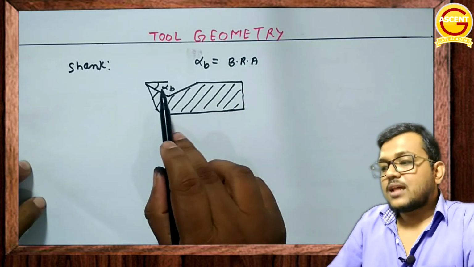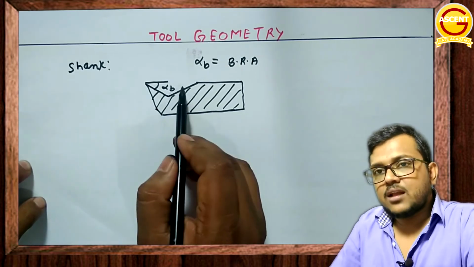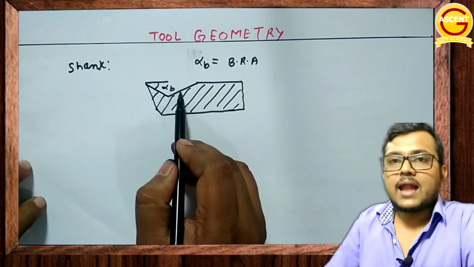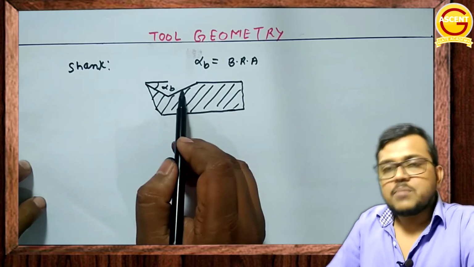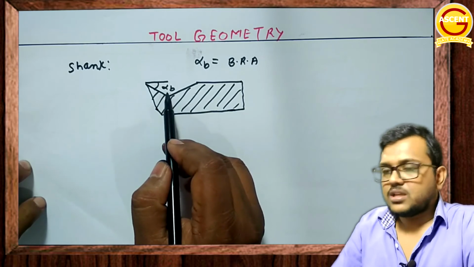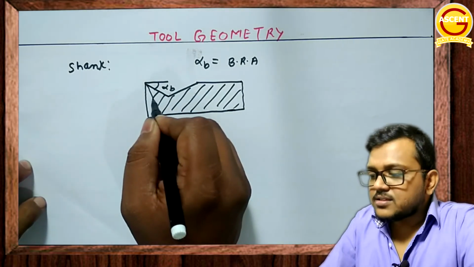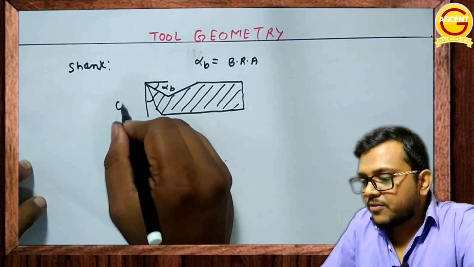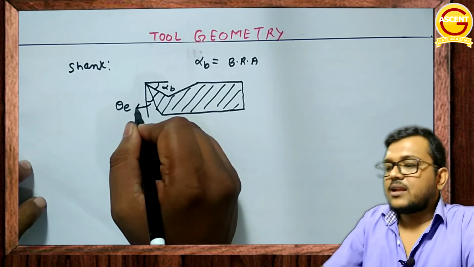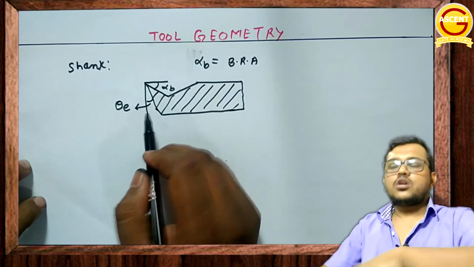What is back rack angle? That is the angle between the rack surface of the tool and the horizontal plane measured along the length direction. This is the back rack angle we have seen. Now, what is this angle? This angle is called the end relief angle, right? This is the end relief angle.